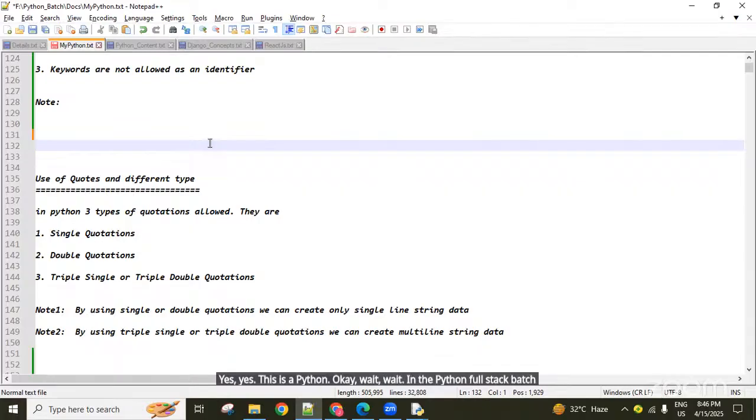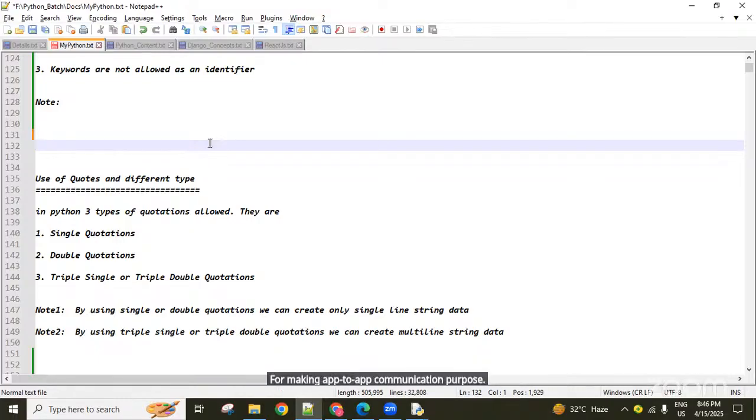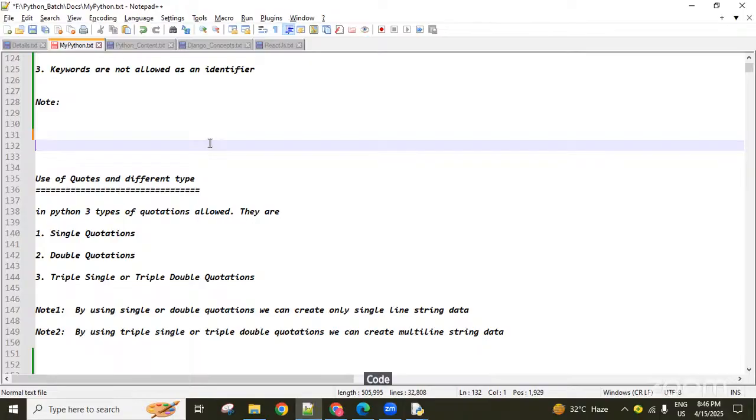Along with the Python course, there is a Django course, the Django framework. Using that, we can develop web applications more rapidly. Django framework and REST APIs are there. After the Django APIs, we are going to develop them for app-to-app communication purposes. So REST APIs we are going to discuss, database separately, UI technologies, and some real-time tools like Postman and Swagger. All this together we are going to discuss and develop, and code hosting platforms like GitHub as well. So we'll discuss them too.